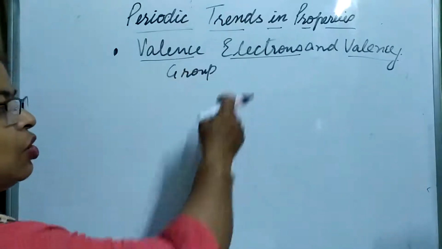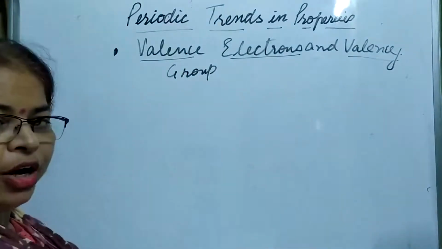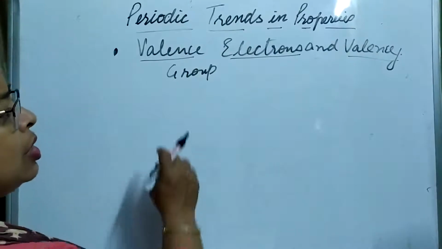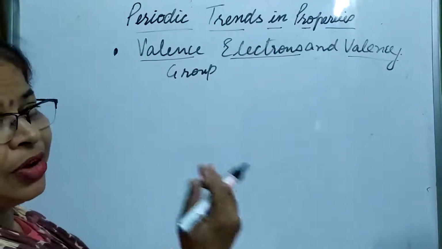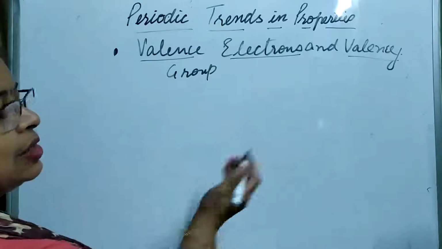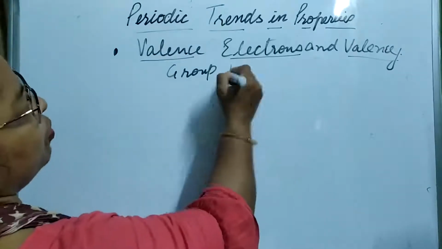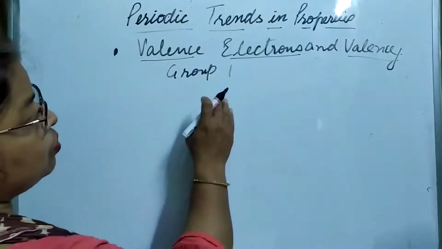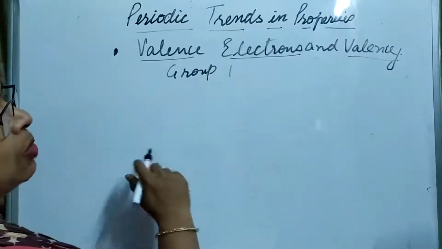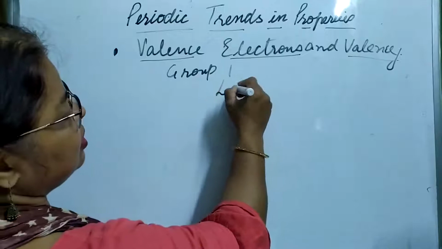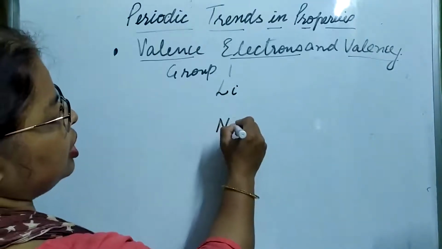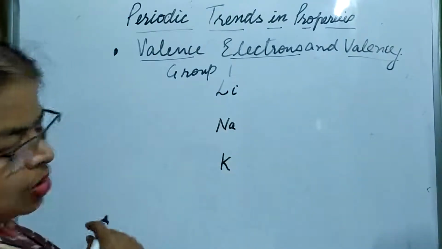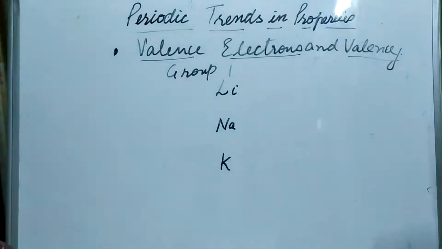Groups are the vertical columns of the periodic table. Let us take some examples. Let us take group 1: lithium, sodium, potassium. We will stick to these 3 only.